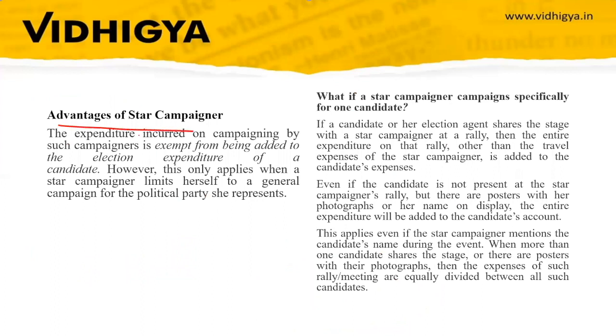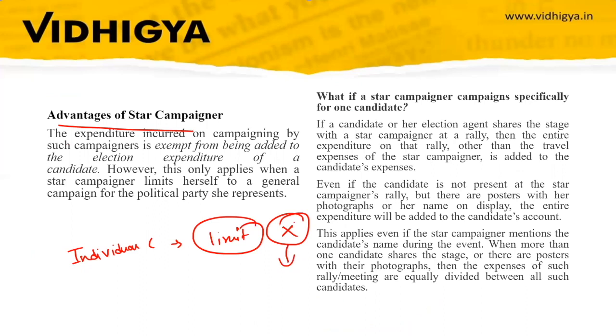Now the advantages of star campaigners. During political rallies or elections, individual candidates have a limit that they can spend only a certain amount, like X amount, on their campaign. We will discuss this in one of our experience series about candidates' expenditure on election. Every individual candidate has a limit on how much they can spend on their election campaign. The expenditure incurred on campaign by star campaigners is exempt from being added to the election expenditure of a candidate.